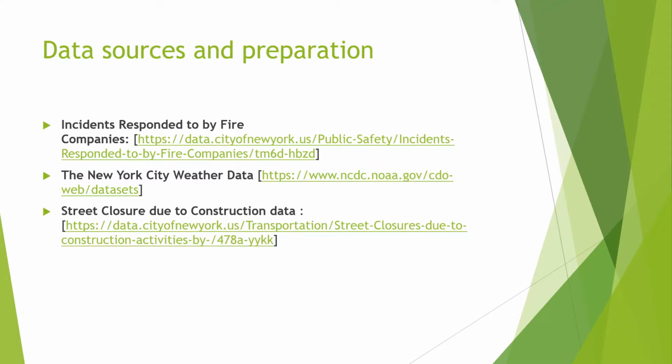The first data source records the incidents, which can provide us the corresponding response times. The second data source can give us the weather data for the same time, that we can correlate with the first data source. The third data source gives us the street closure data, which has the neighborhood variable that we can filter with.